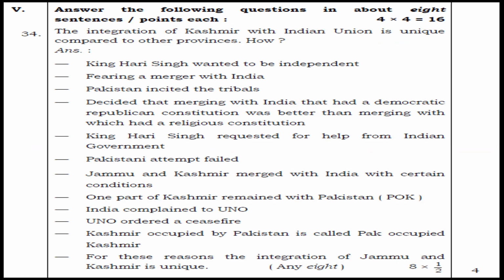Question 34. The integration of Kashmir with the Indian Union is unique compared to other provinces. How? Answer: King Hari Singh wanted to be independent, fearing a merger with India. Then Pakistan incited the tribals. It was decided that merging with India, which had a democratic republican constitution, was better than merging with Pakistan, which had a religious constitution. King Hari Singh requested help from the Indian government. The Pakistani attempt failed. Jammu and Kashmir merged with India with certain conditions. One part of Kashmir remained with Pakistan.